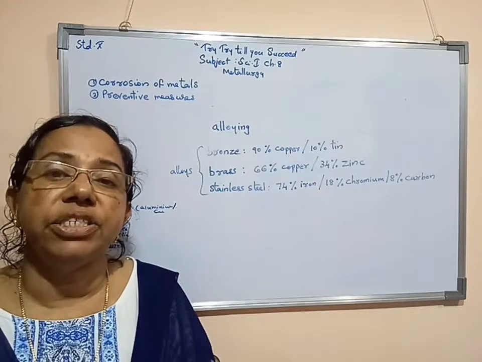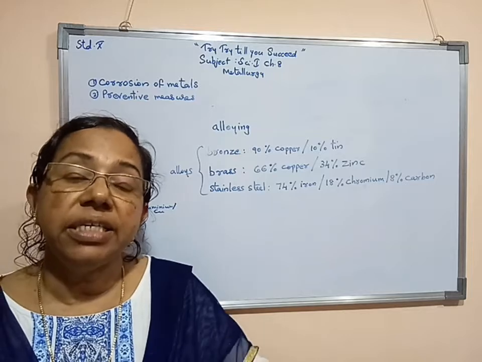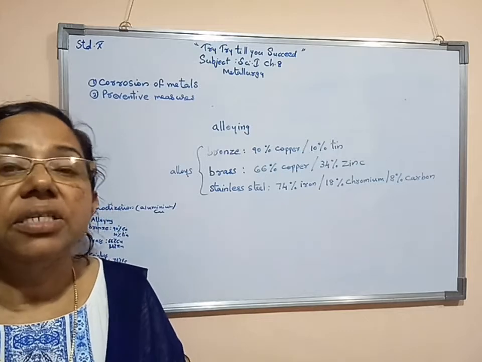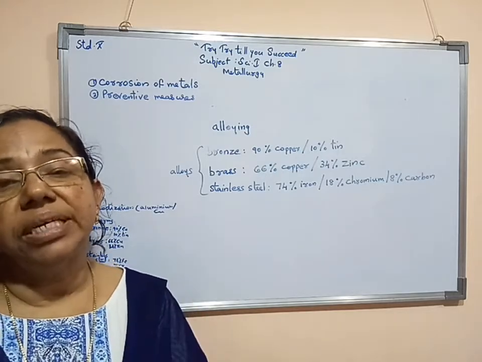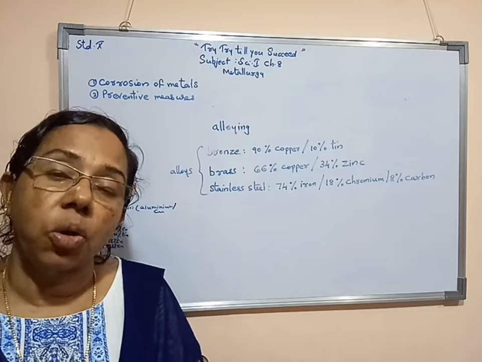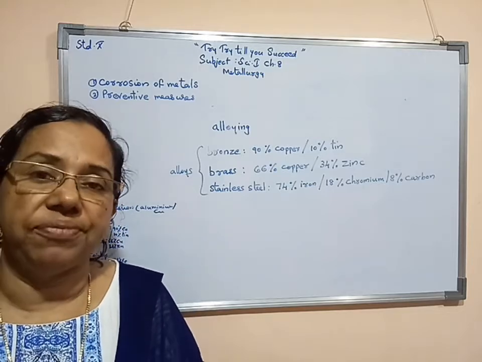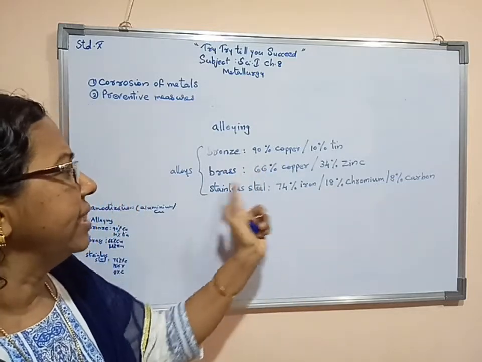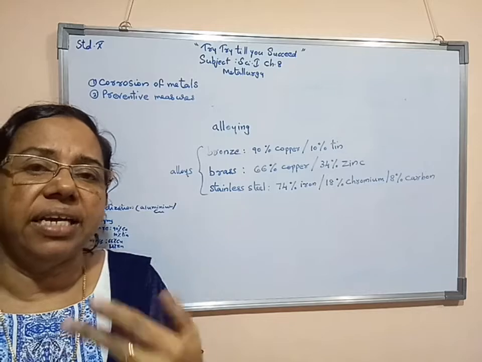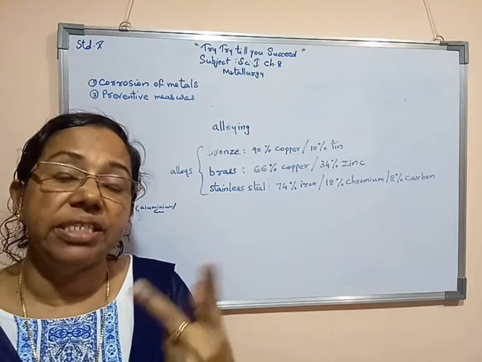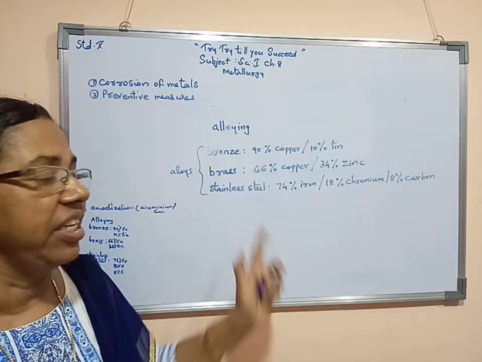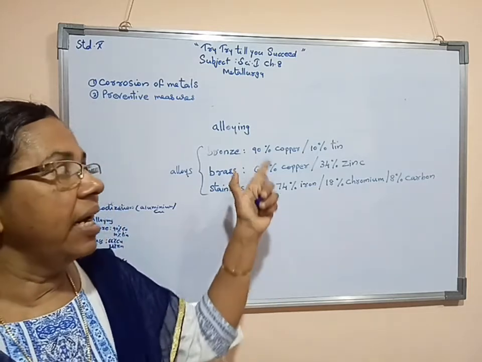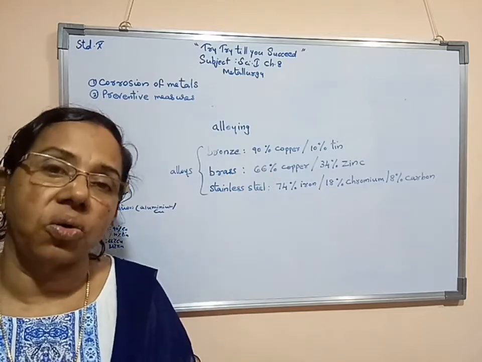Now in case of coins, nowadays they are minted with the help of different metals. Why are they using different types of metals for making coins? For making them strong enough, and there should not be any rusting. Why are people making alloys? There are two advantages. One, it will become very strong. Second, there will be no rusting, so they have protection from corrosion.